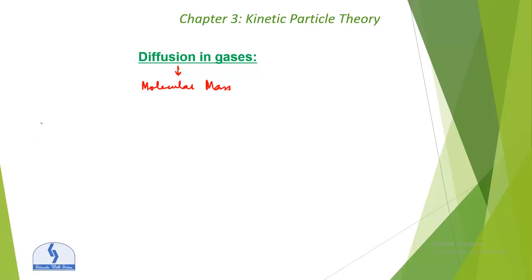Here we are taking the example of NH3 and HCl. NH3 has a molecular mass of 17 and HCl has a molecular mass of 36.5. So NH3 has less molecular mass, HCl has more molecular mass. So the diffusion rate of HCl is lower, but ammonia, having the lower molecular mass, will have increased diffusion. So we can say that diffusion is inversely proportional to the molecular mass. Increase in diffusion, decrease in the molecular mass.